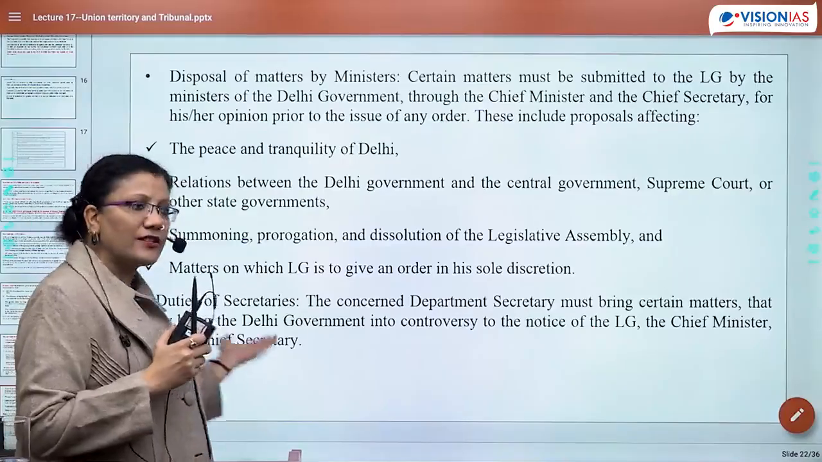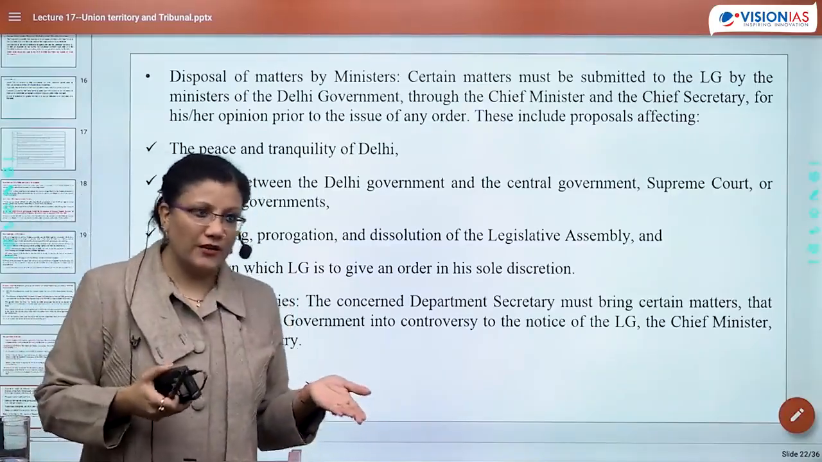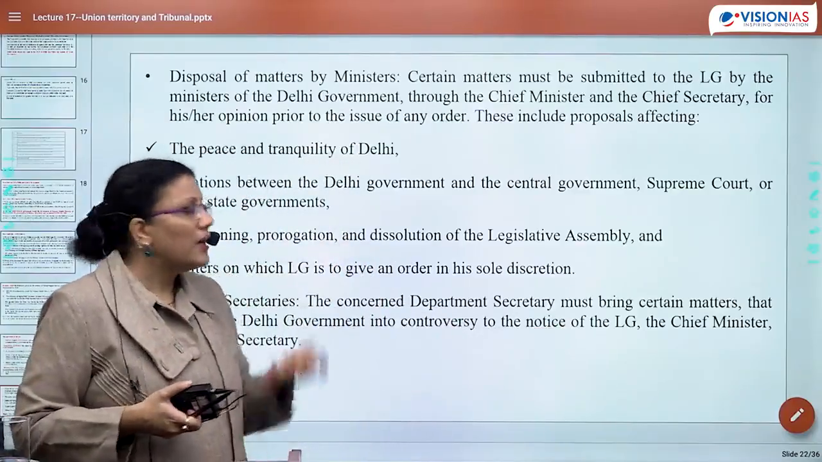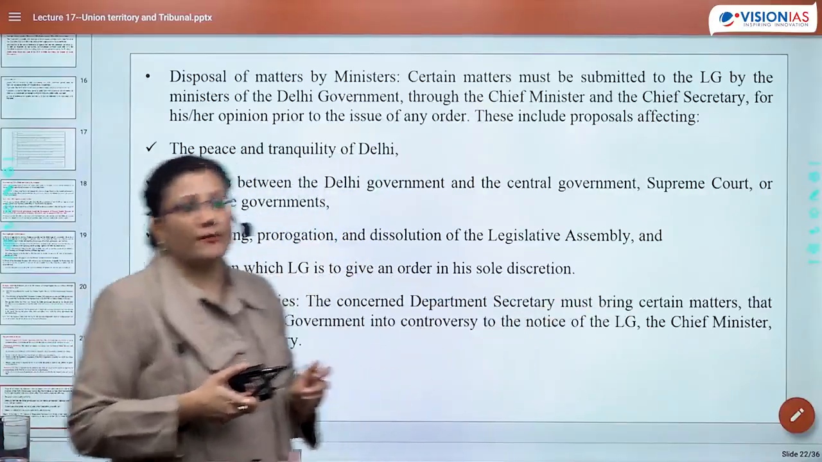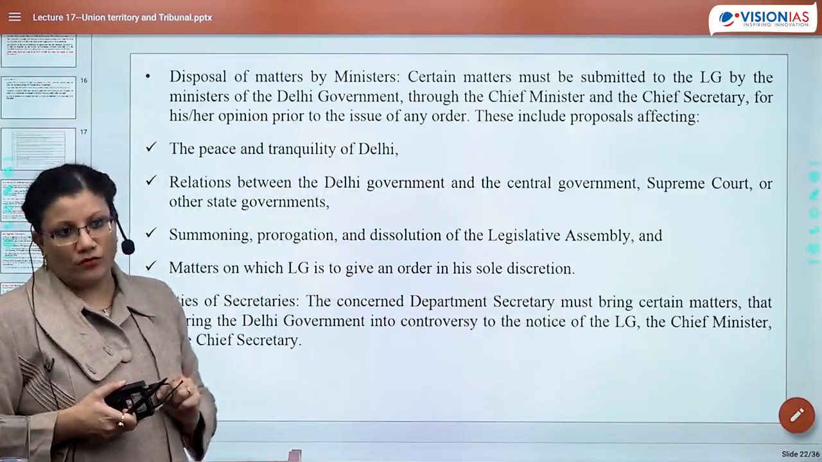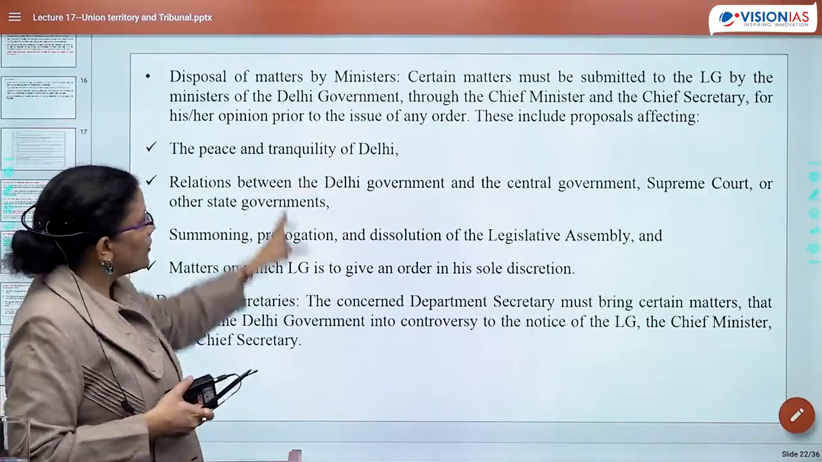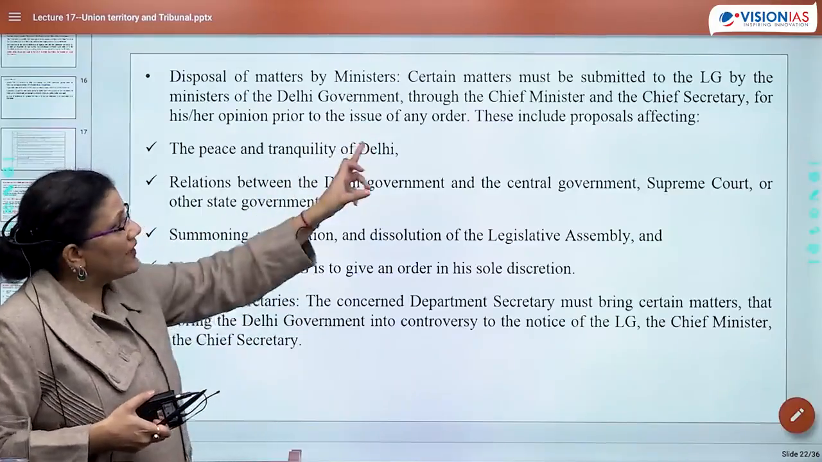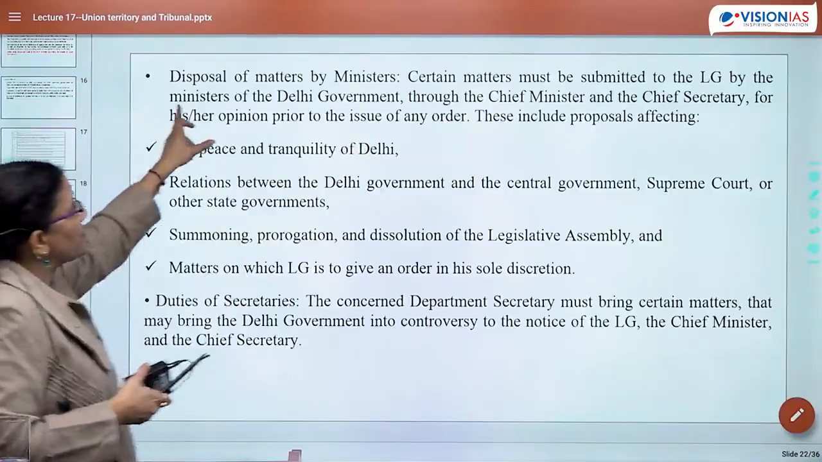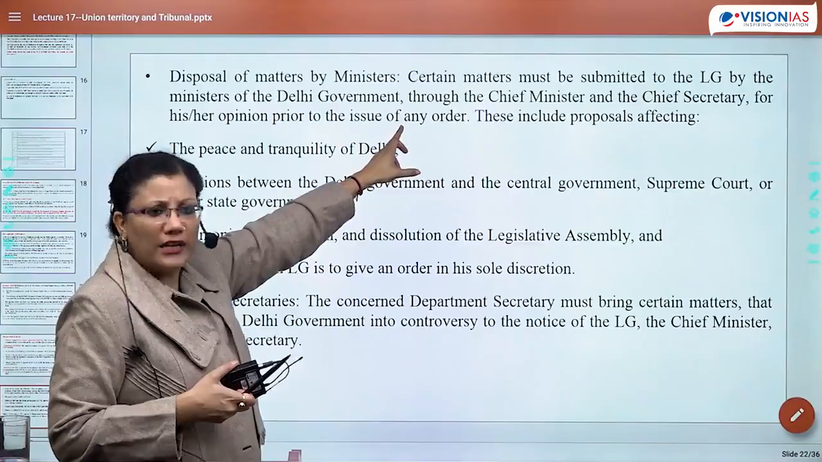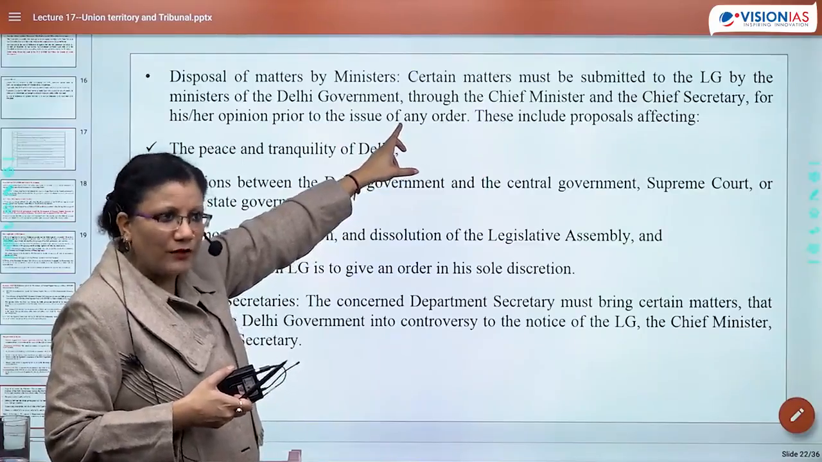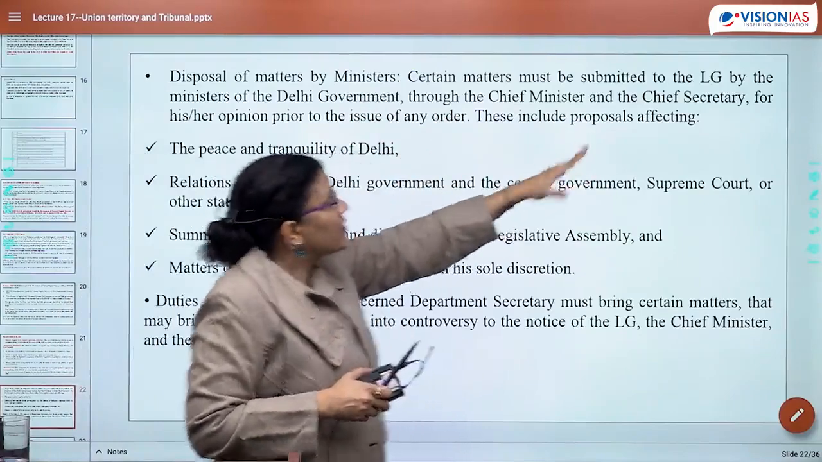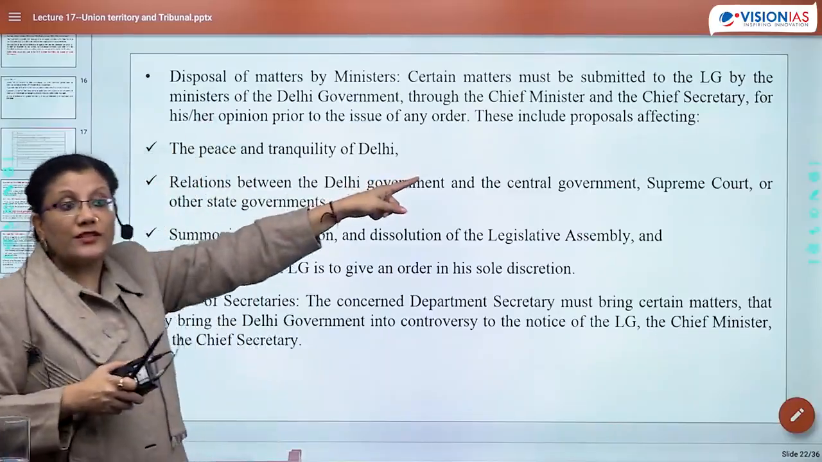Now chief secretary is of course a central appointee. No point. He can take this matter to LG. LG is a central appointee. Least case में he will take the matter to CM. But the probability is very low. ठीक है? If you look into these matters, here also you will find certain matters like this would be directly submitted to LG by ministers of Delhi government. Hardly होगा ऐसा कोई कि ministers of Delhi government will do, लेकिन लिखा है through chief minister and chief secretary for his opinion. This is the reason.